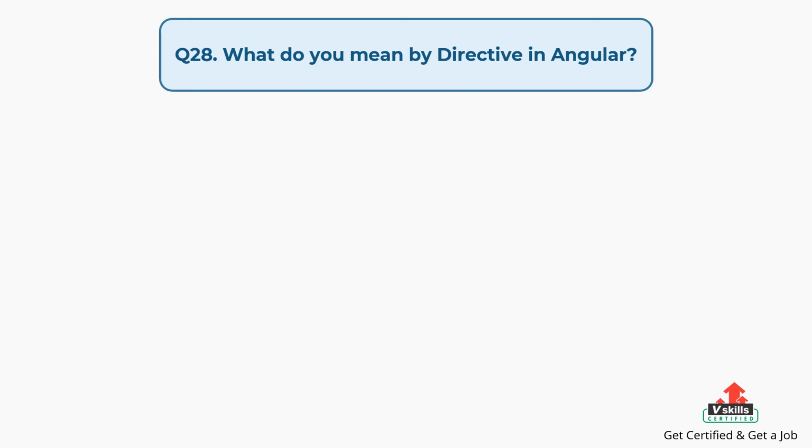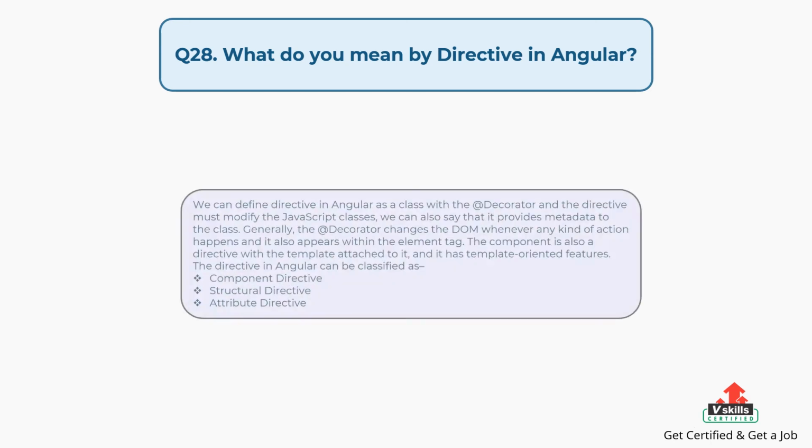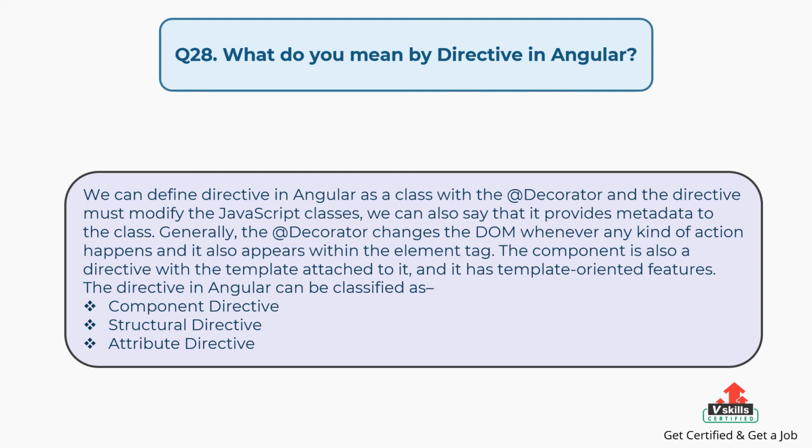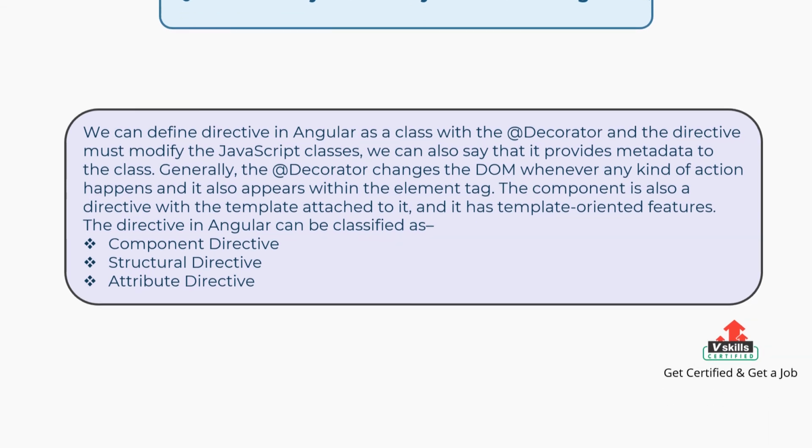Question number 28. What do you mean by directive in Angular? The answer is: we can define directive in Angular as a class with a decorator, and a directive must modify the JavaScript classes. We can also say that it provides metadata to the class. Generally, the decorator changes the DOM whenever any kind of action happens, and it also appears within the element tag. The component is also a directive with the template attached to it, and it has template-oriented features. The directive in Angular can be classified as: first, component directive; second, structural directive; third, attribute directive.